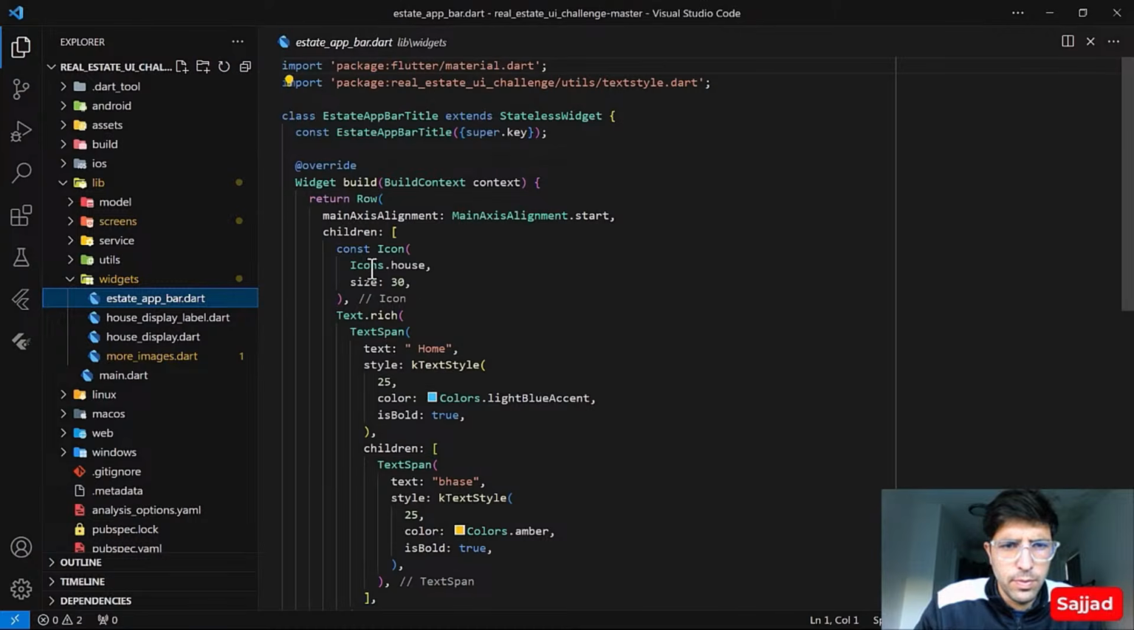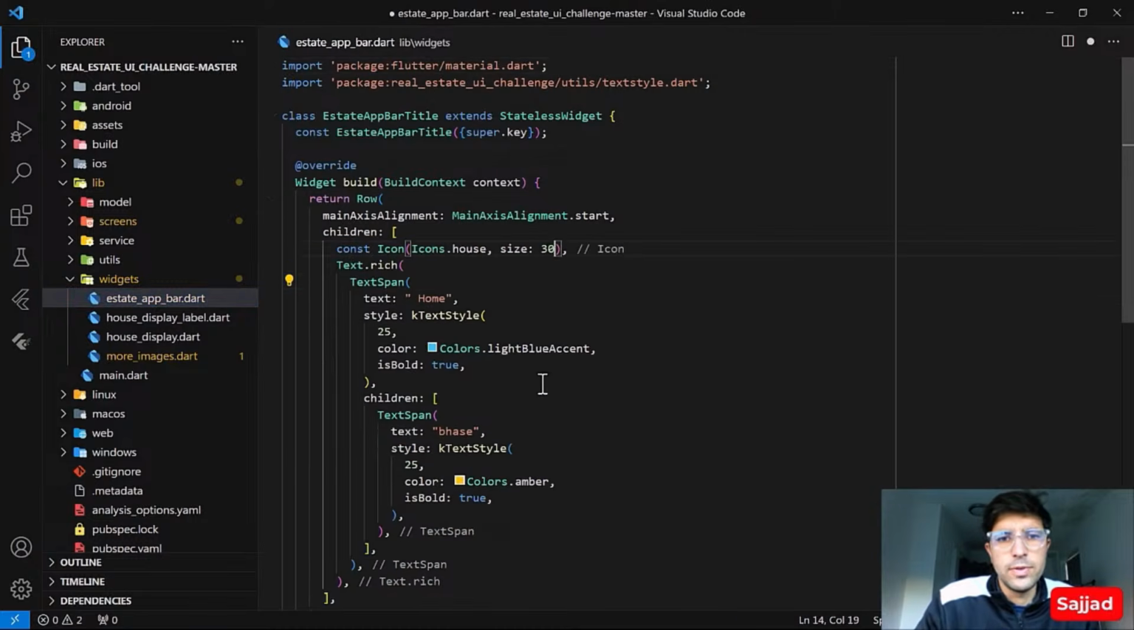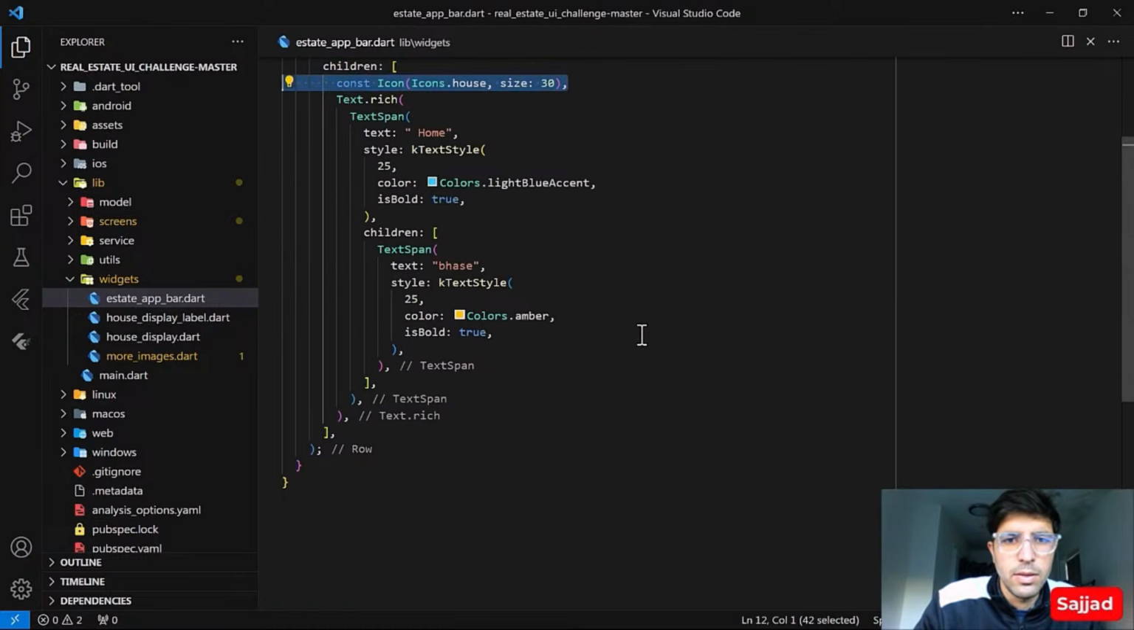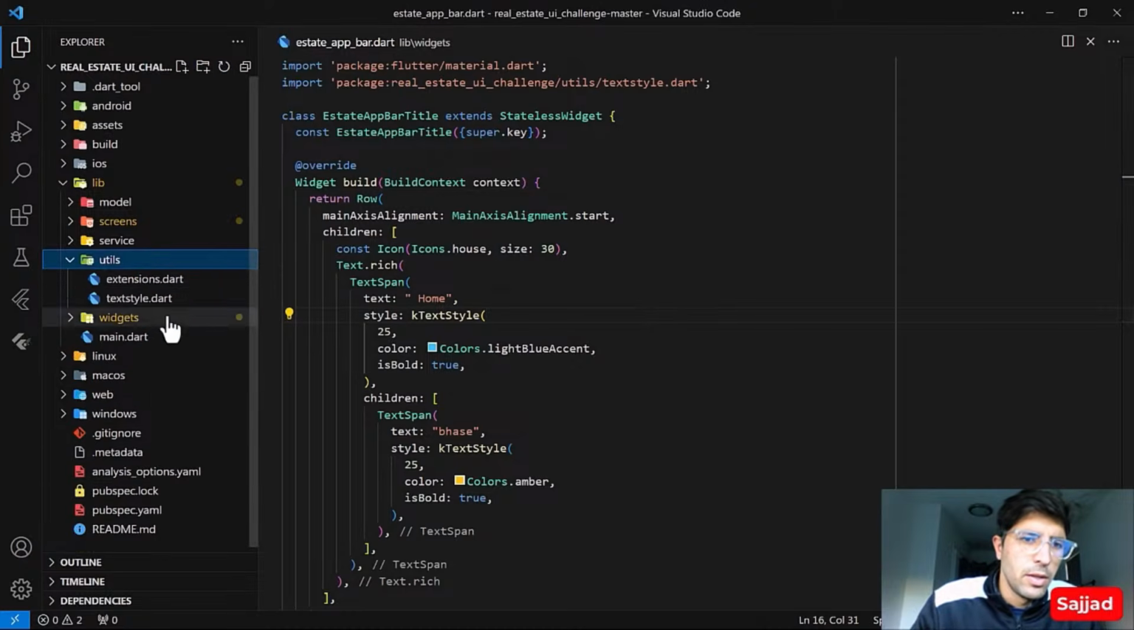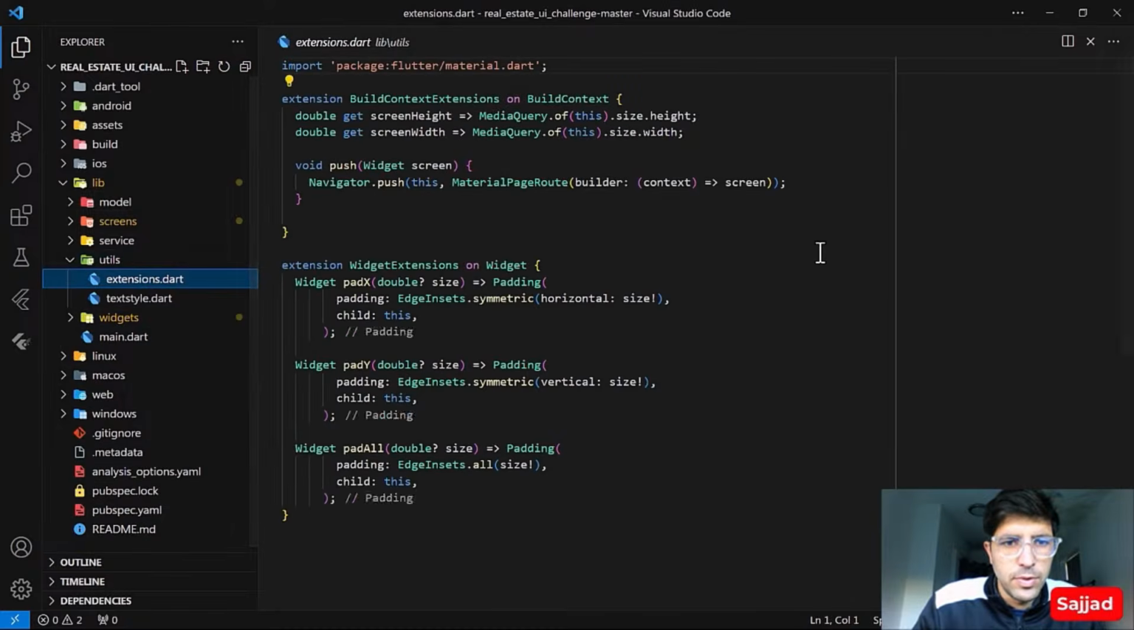Okay. As you can see, the icons could already fit within one line. See, it's more readable, looks better, and is more formatted. Let's go to the utils and see what we have here. We have some extensions, right?